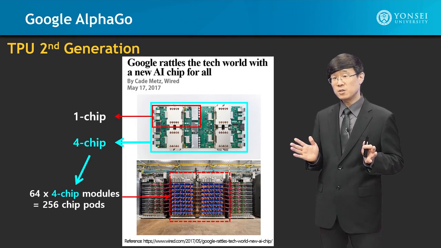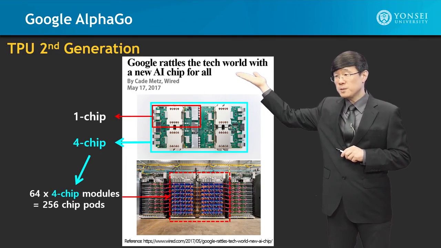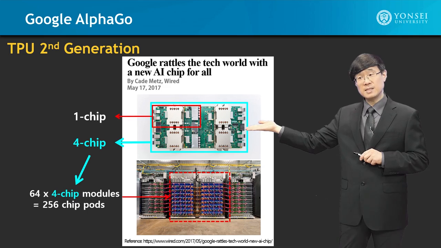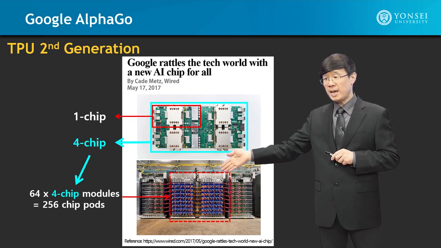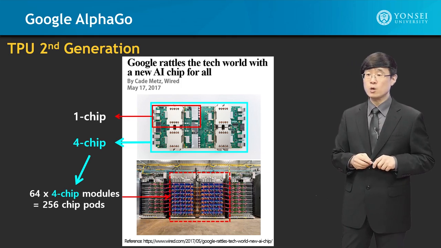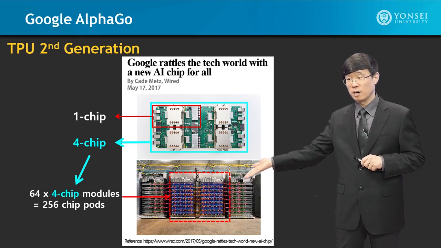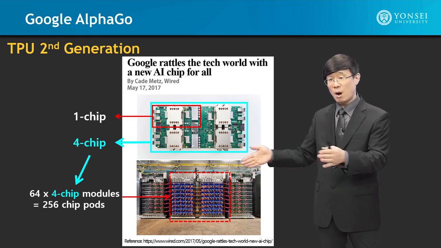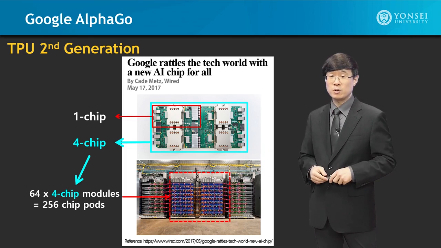Now, looking into the architecture, this is what one chip looks like. 4 chips on one board look like this. And as you can see right here, you have an 8 by 8 grid in the middle area, which is 64 4-chip modules. 256 chip pods are included here, where we have networking and power supply coming in from the outside to support the overall system.